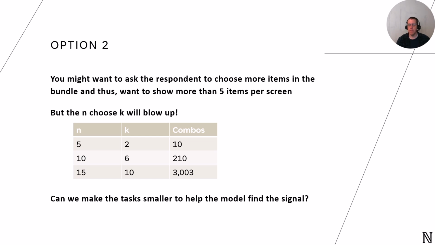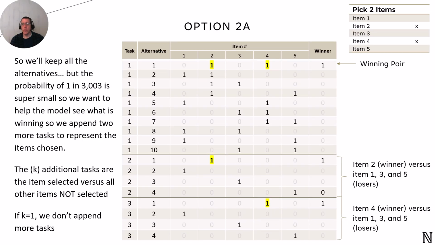To explore the scalability challenge, we're introducing a new option called Option 2A. The idea is to start with the original choice set, which includes all the n choose k combinations. Then we augment this with additional choice sets, one for each of the winning k items. In these additional choice sets, we compare each winning item against all the items that weren't selected.